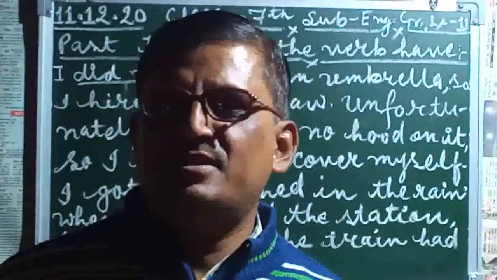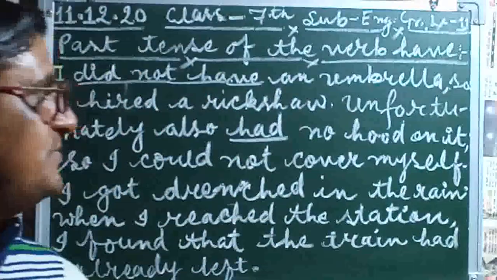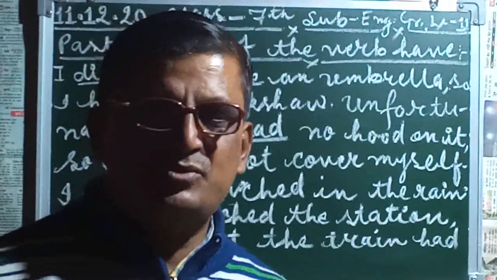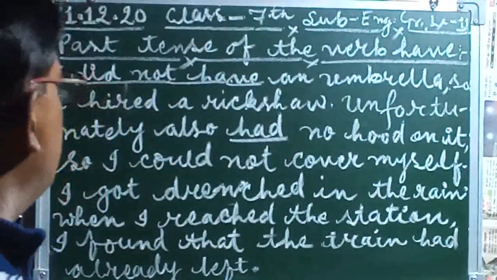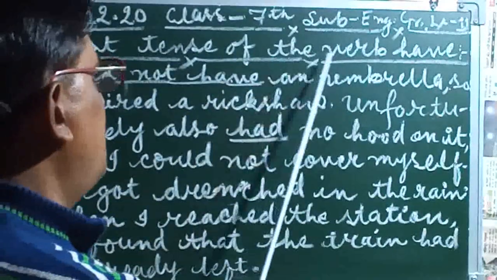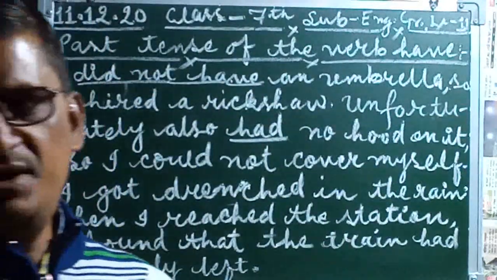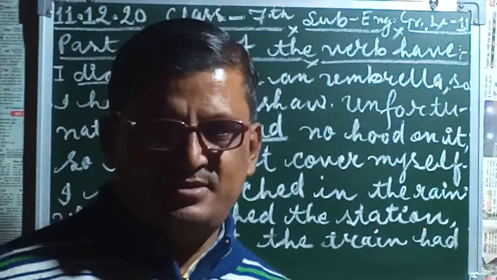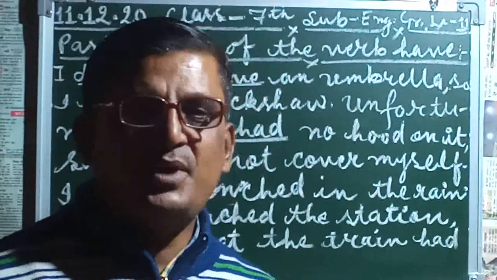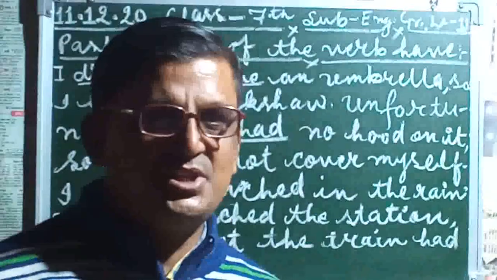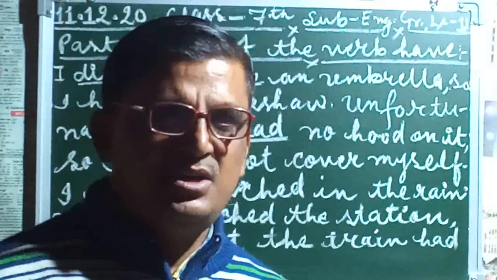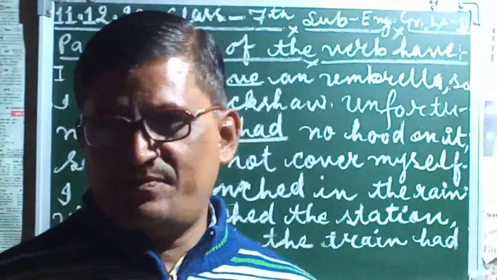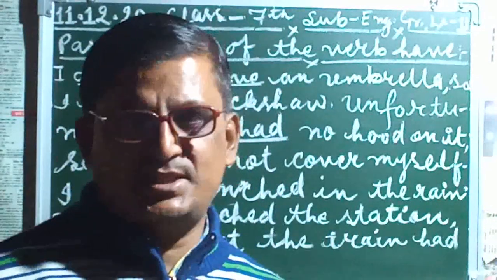Once more, I am taking English grammar, and in this topic, again, I am going to take past tense, means past tense of the verb have. Sometimes we use have in past tense, but already you know in past tense mostly we use had as a helping verb, not have. But how can we represent have also in a past tense?